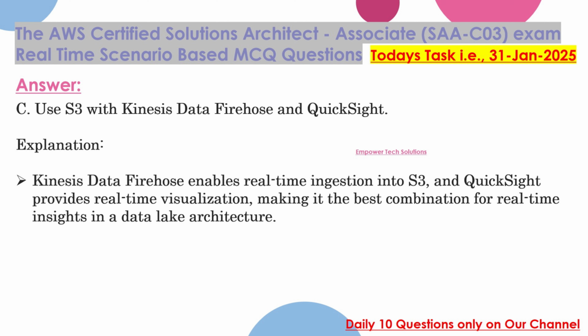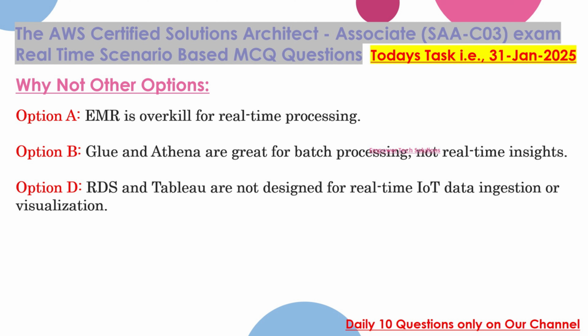Explanation: Kinesis Data Firehose enables real-time ingestion into S3, and QuickSight provides real-time visualization, making it the best combination for real-time insights in a data lake architecture. Why not other options? Option A, EMR is overkill for real-time processing. Option B, Glue and Athena are great for batch processing, not real-time insights. Option D, RDS and Tableau are not designed for real-time IoT data ingestion or visualization.